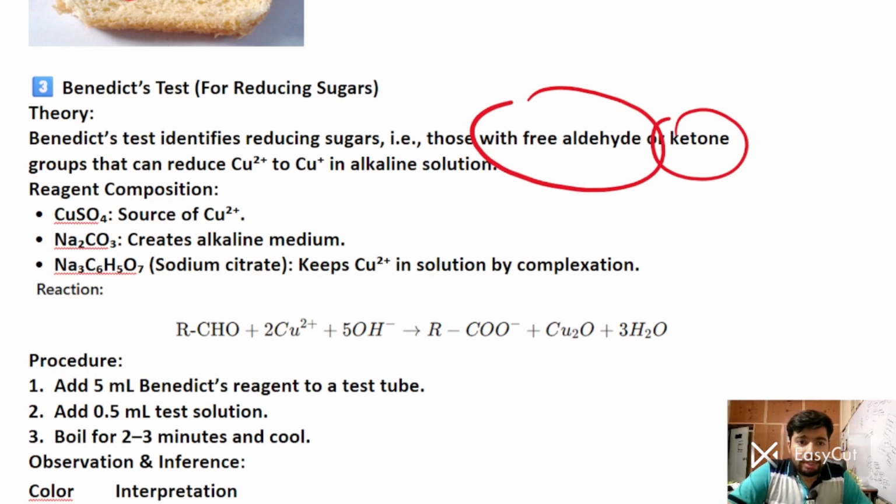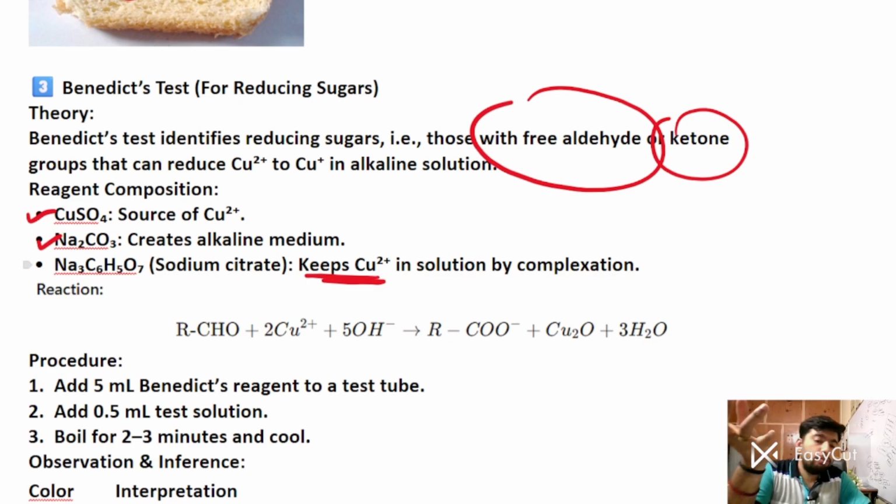Many times in a Viva they ask the reagent composition. Benedict's reagent contains cupric ions; copper sulfate is the source of cupric ions. Sodium carbonate creates an alkaline medium, and sodium citrate keeps copper in solution by complexation.